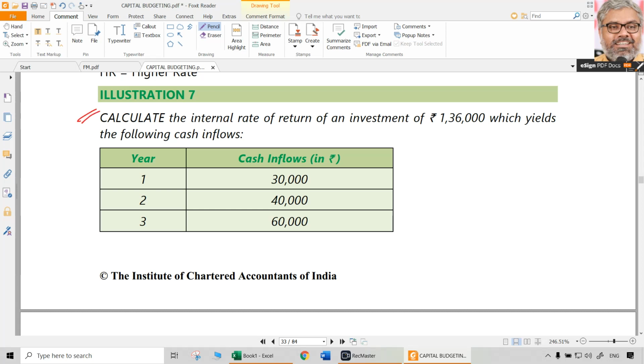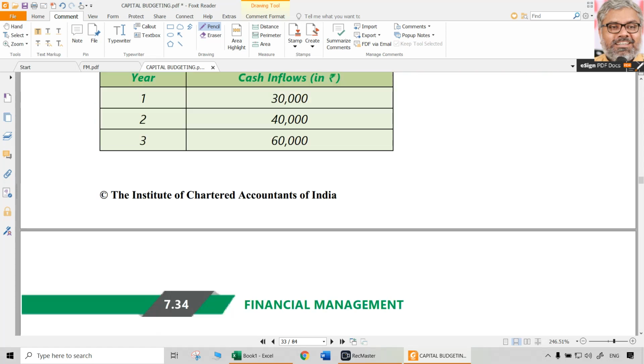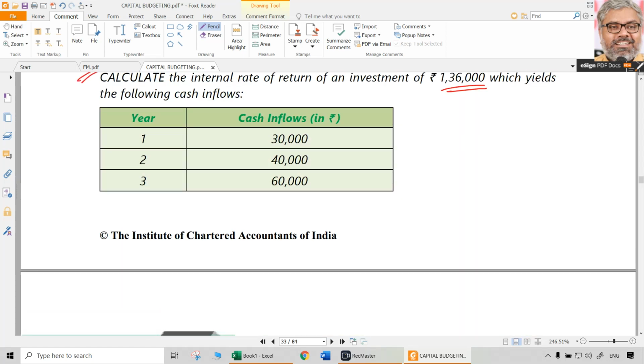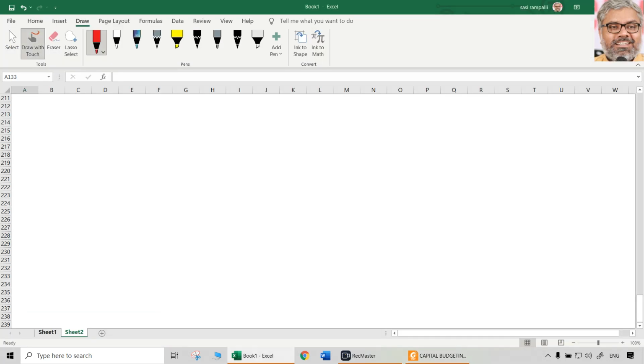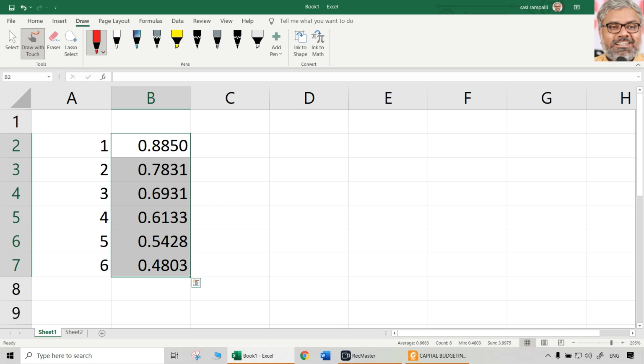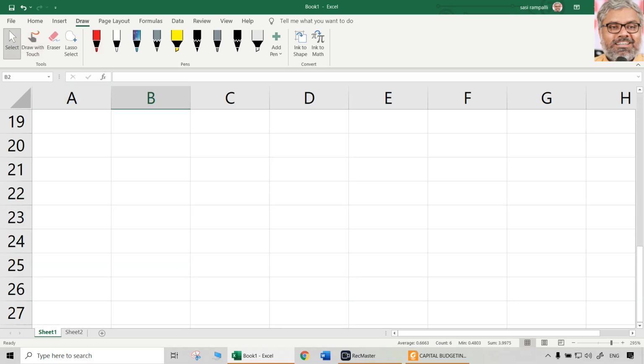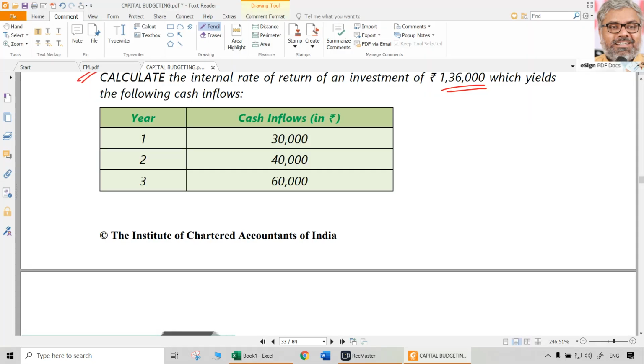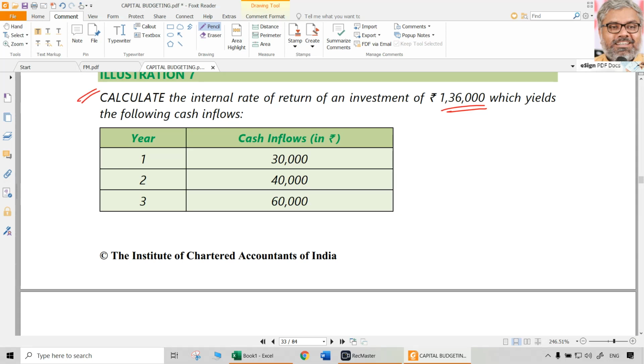Now let us solve some of the questions quickly. Illustration number 7. Calculate IRR for an investment of 1,36,000 which yields the following cash flows. 1, 2, 3, 4, 5. 5 years cash inflows are given. They are not uniform. See, when they are not uniform, can we use all the PVIFAs and all? No, we cannot. We have to definitely use the normal PVIFs.